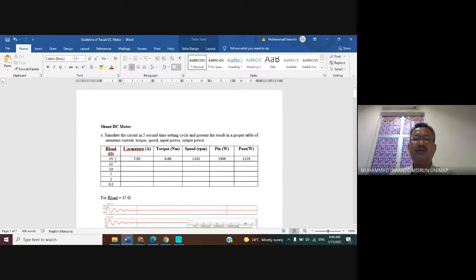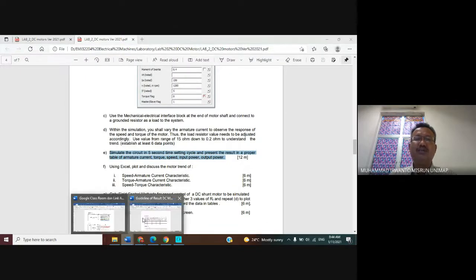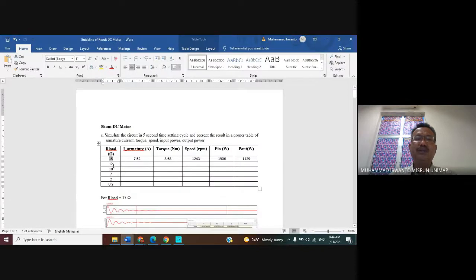For example, we give the R load first 15 ohms. They ask for at least 6 data points. For example, for me: 15, 12 ohm, 10 ohm, 7 ohm, 2 ohm, and 0.2 ohms.